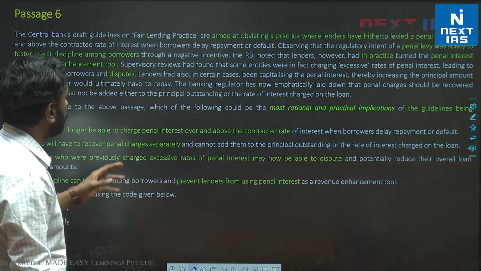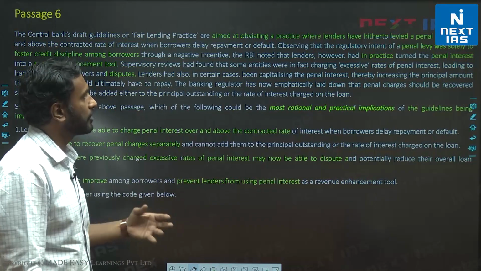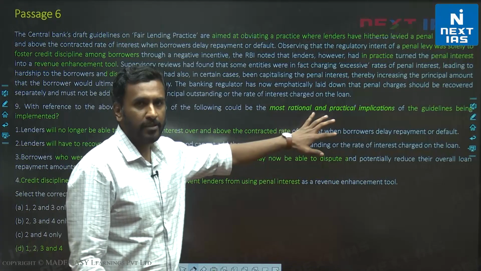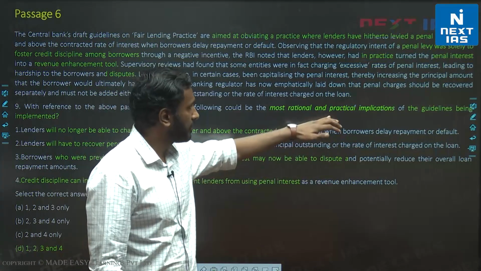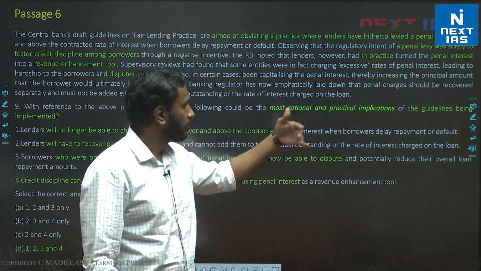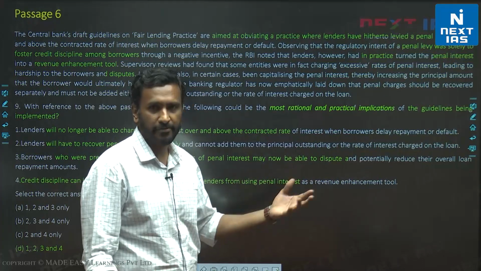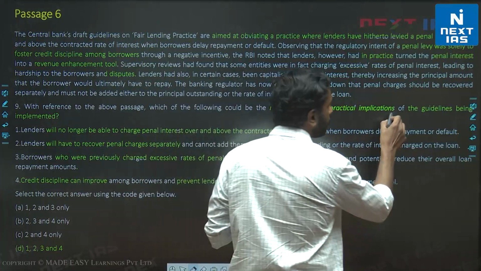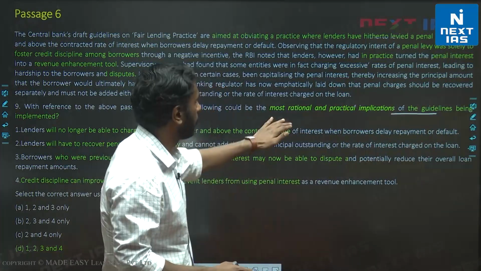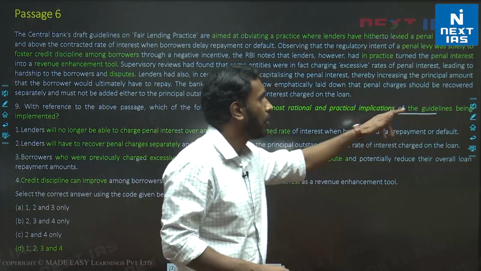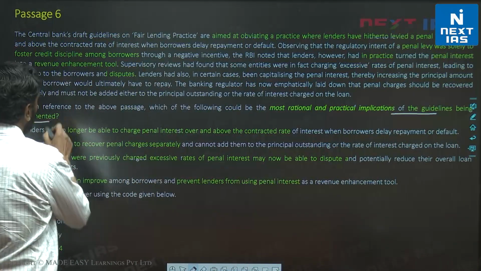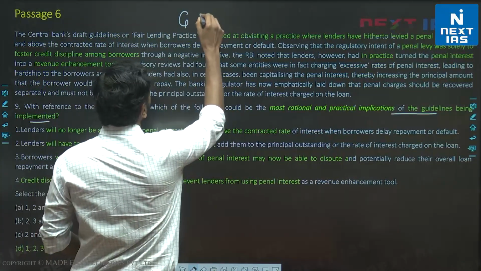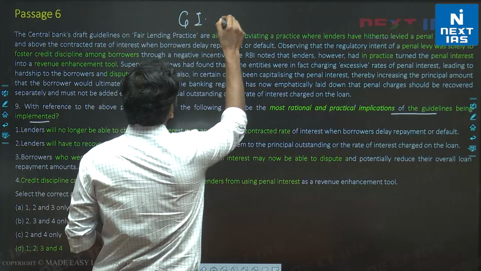Okay, with reference to the above passage, which of the following could be the most rational and practical implications? And remember this type of question, they have recently started asking this type of question, most rational practical implications. You have to essentially solve it like possible inferences, but always pay attention to implications of what has been said. Here, most rational and practical implications of the guidelines being implemented. So the passage has some guidelines, let's say guidelines implemented. What would happen after?